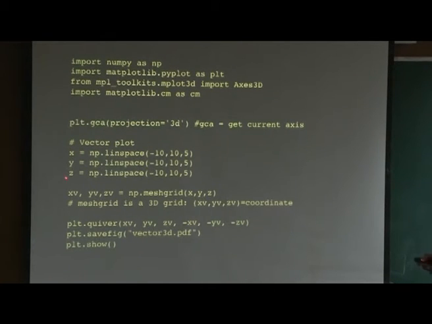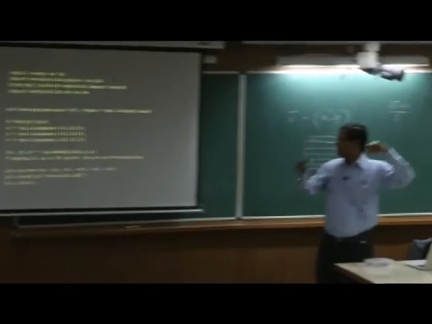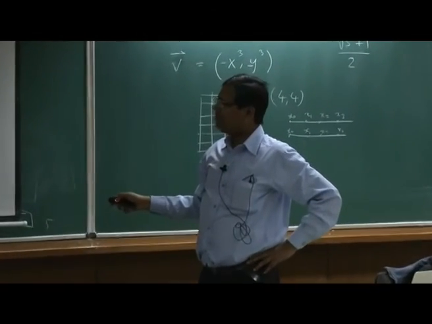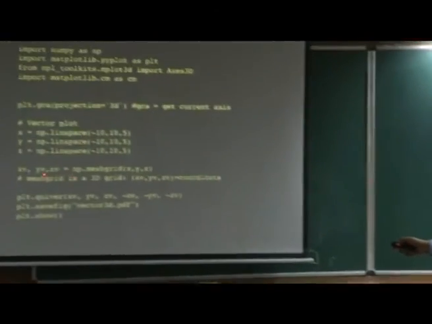Now, I create these 3 XYZ arrays from minus 10 to 10, only 5 points. This is creating a mesh. Now, this is a 3D mesh. So, I am making in this room a 3D grid, and at each point the coordinate of the point will be xv comma yv comma zv.